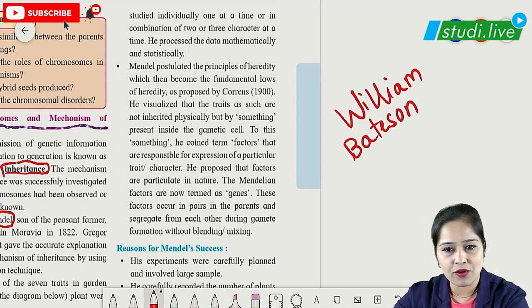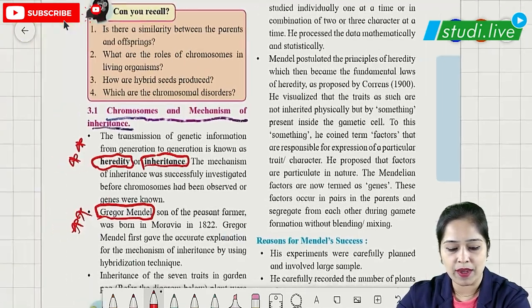But who is the father of genetics? It is Gregor Johann Mendel. He is the father of genetics. So that has to be paid attention.